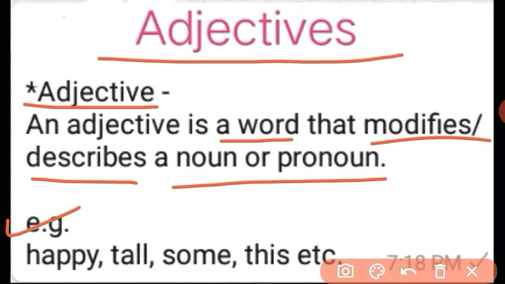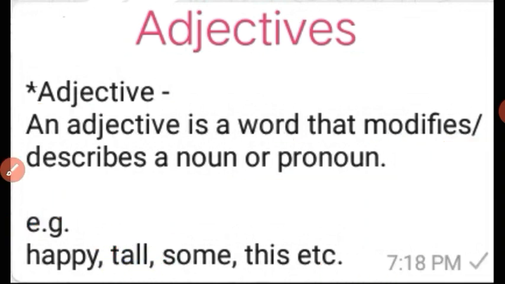If you ask a question to the nouns with the question word how, you will get the answer. Let me tell you, boy. How is that boy? Or what kind of boy is Ramesh? You will give the answer tall, right? So the word tall is the adjective.